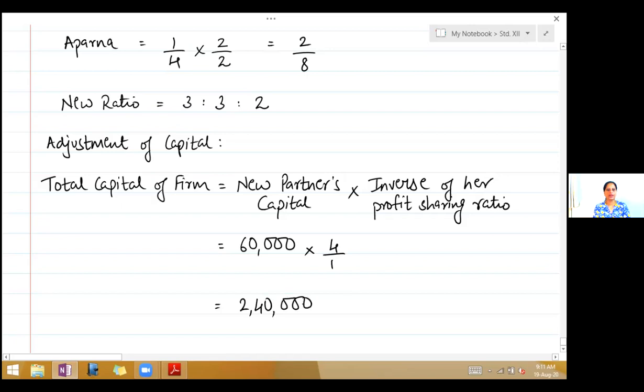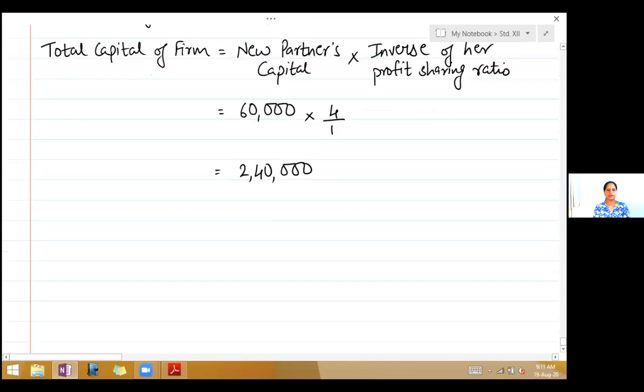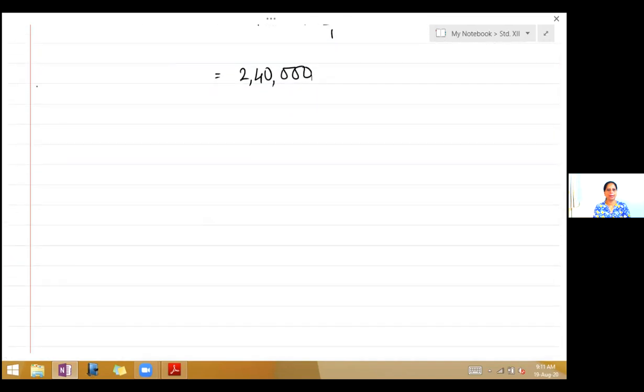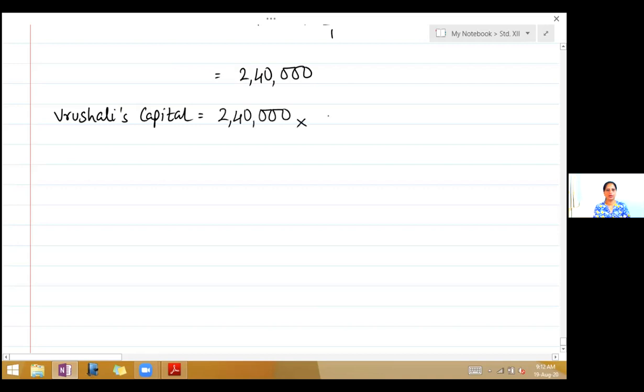Okay, now we will find out the capital of each partner. So write Vrushali's capital. You have to take the capital of the firm into the new ratio. So 2,40,000 into 3/8. So that is equal to 90,000.